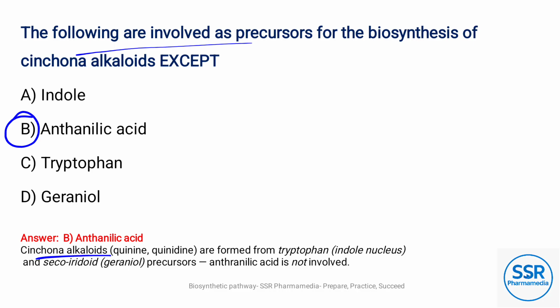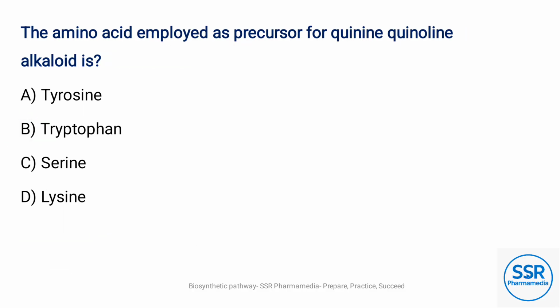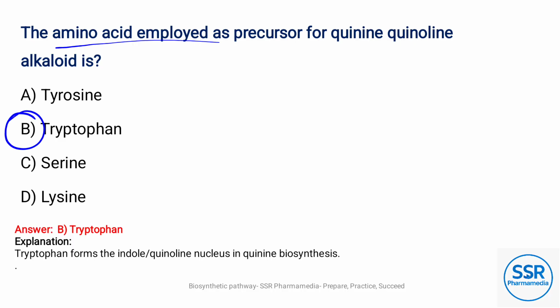Cinchona alkaloids, which contain quinine and quinidine, are formed from tryptophan containing the indole nucleus and secologanin, a geraniol-derived precursor. Anthranilic acid is not involved. The amino acid employed as precursor for quinoline alkaloid is option B, tryptophan. Tryptophan forms the indole and quinoline nucleus in quinine biosynthesis.